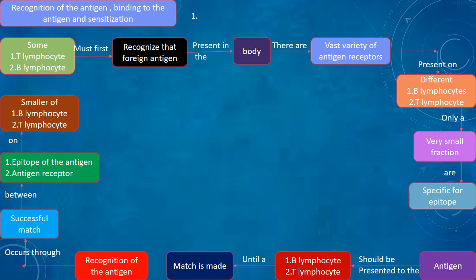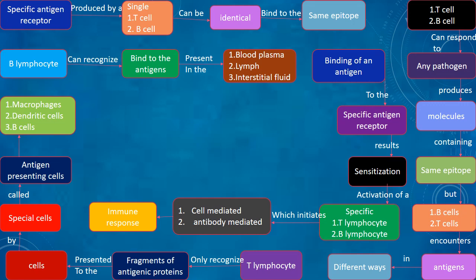Recognition of the antigen occurs through a successful match between the epitope of the antigen and the antigen receptor on the surface of a B lymphocyte or T lymphocyte. The specific antigen receptors produced by a single T cell or B cell are identical and bind to the same epitope. T cells and B cells can respond to any pathogen that produces molecules containing the same epitope, but B cells and T cells encounter antigen in different ways.